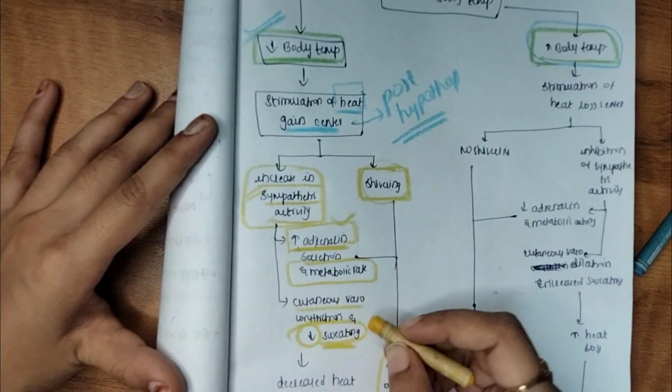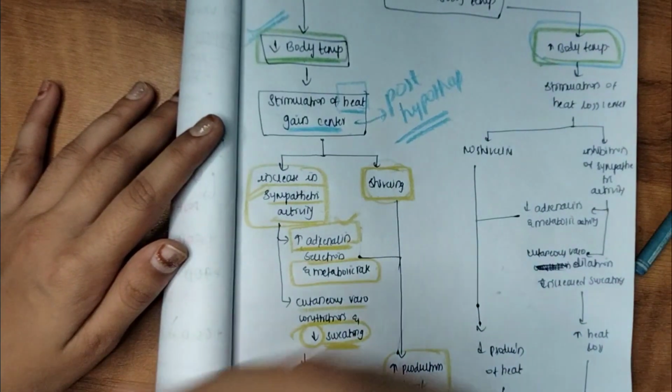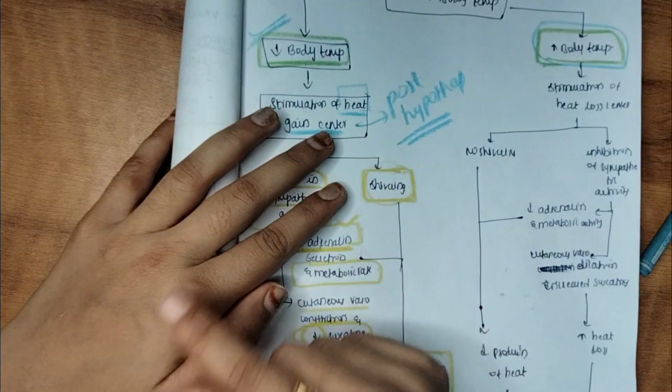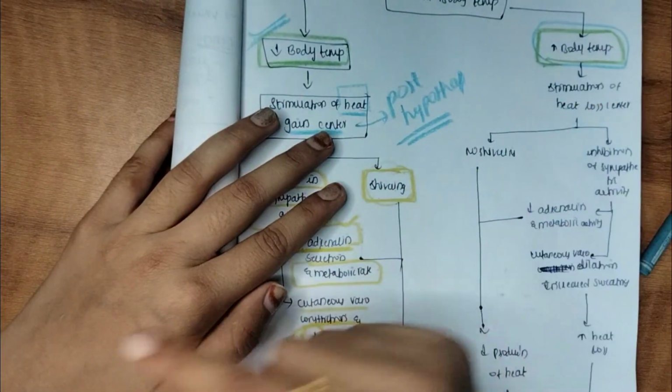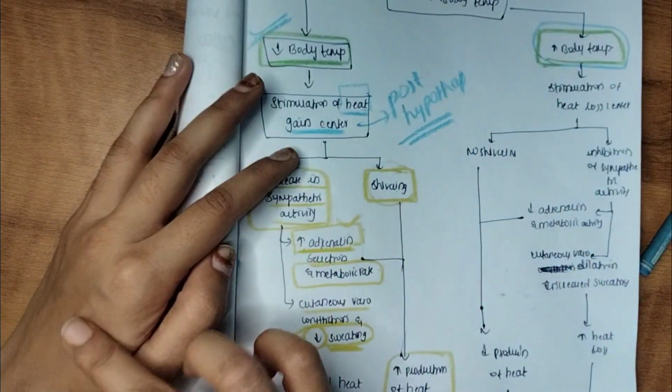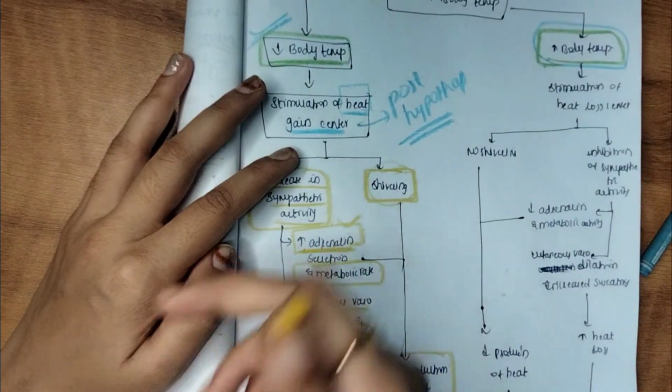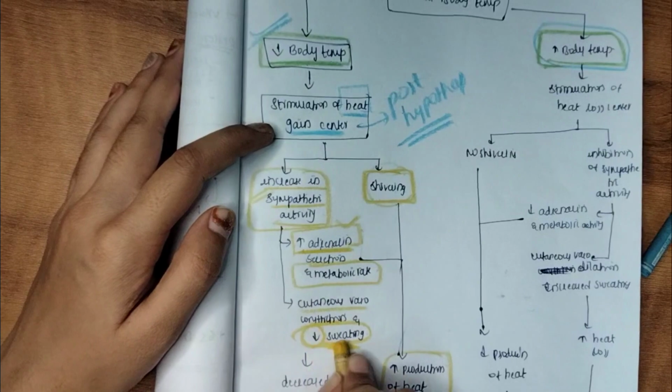Why decreasing sweating? If there is increased sweating, while the water is evaporating, it will take the heat from the body. But we want heat in our body, so we don't want sweating and we don't want such evaporation and heat loss. So there is a decrease in the sweating.